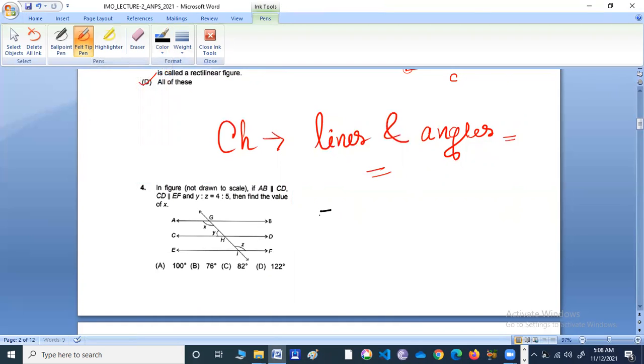Good. So what they've given, Y is to Z is equals to 4 is to 5. Okay, so suppose common ratio is K. So Y becomes 4K and Z becomes 5K.